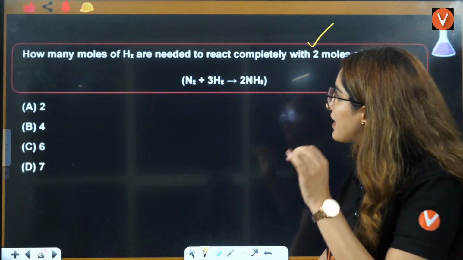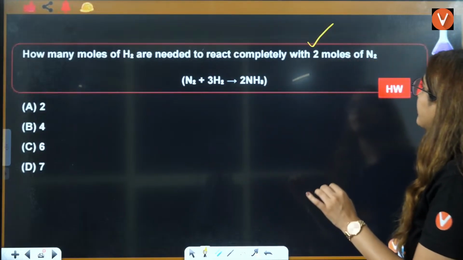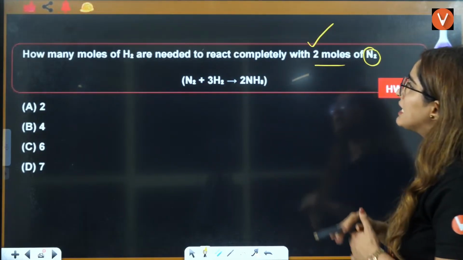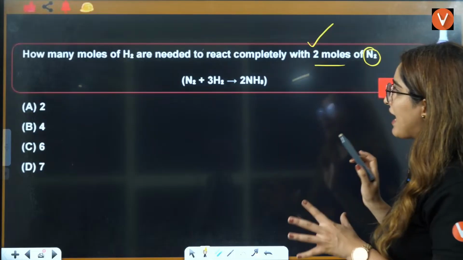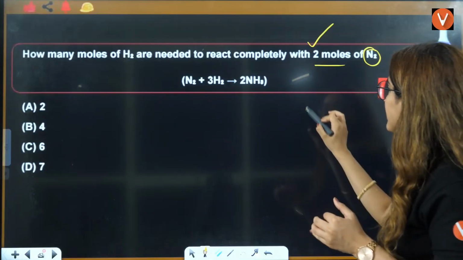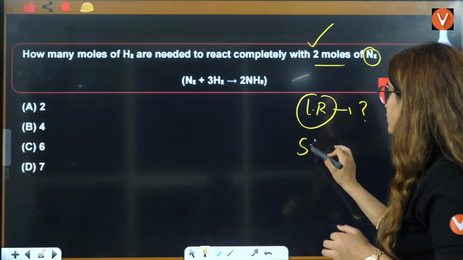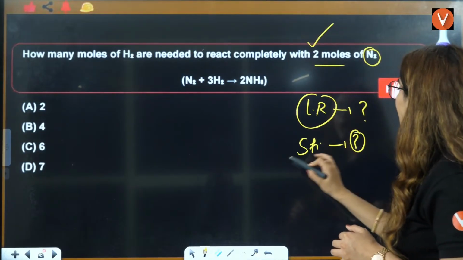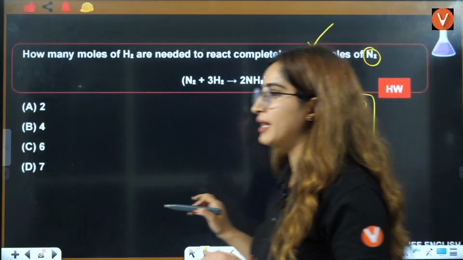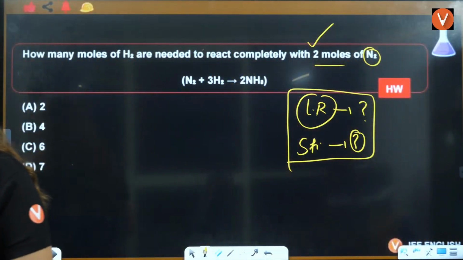How many moles of H2 are needed to react completely with 2 moles of N2? You have to see whether this is a question of limiting reagent or a question of stoichiometry, and solve it accordingly. Let's see if you're able to identify that or not.